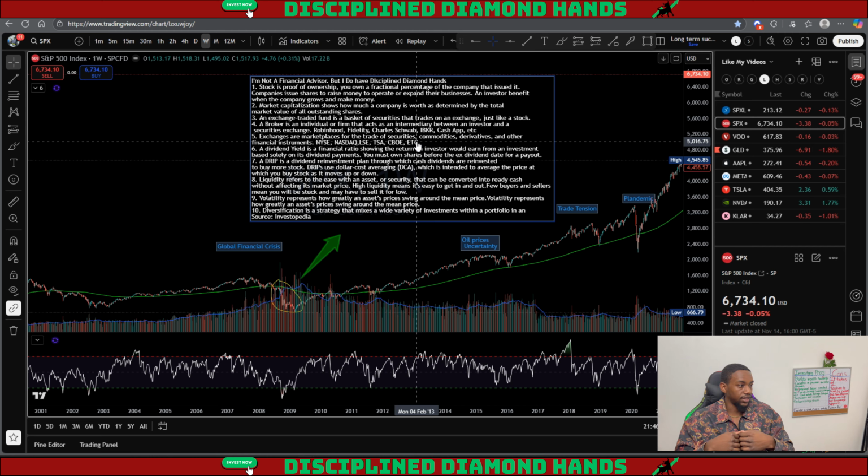High liquidity means it's easy to get in and out. Few buyers and sellers mean you will be stuck and you may have to sell it for low. So let's check it out. What are some asset classes that have high liquidity?